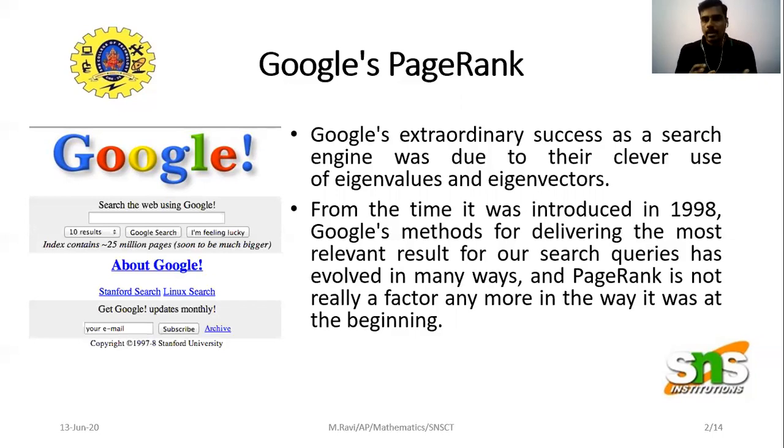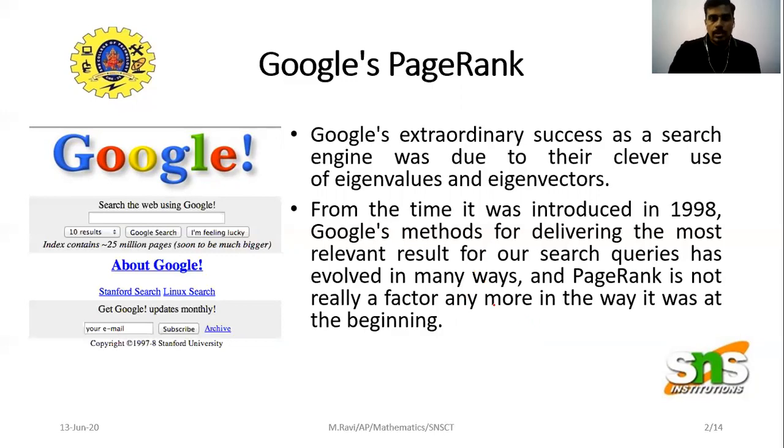They did not empathize in the beginning, but later on they empathized, defined and ideated, and in a design thinking manner they considered PageRank later on. PageRank is not really a factor anymore in the way it was at the beginning. This is the main thing.